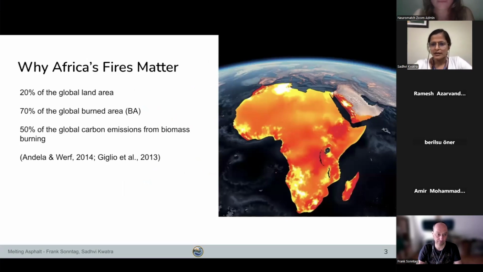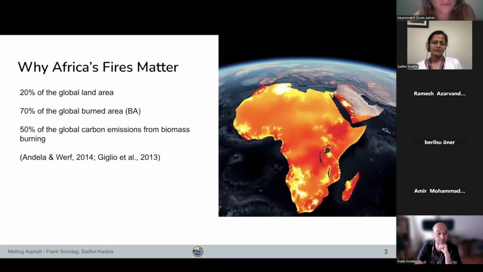Why do fires in Africa matter? Africa is the epicenter of global fire activity. While it covers only 20% of the global land area, it contributes 70% of the global burnt area. In addition, half of all carbon emissions come from Africa.